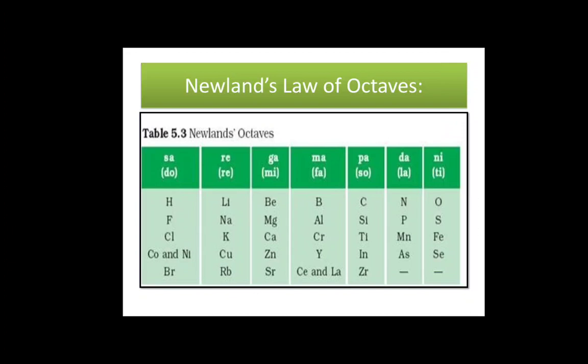The English scientist John Newland found that when the elements are arranged in an increasing order of their atomic masses, every 8th element had properties similar to those of the first. For example, sodium is the 8th element from lithium and both have similar properties. But many limitations were found in Newland's octaves. This law was found to be applicable only up to calcium.